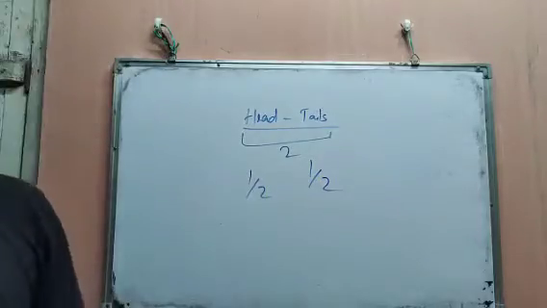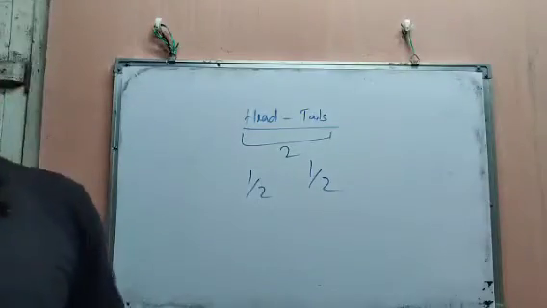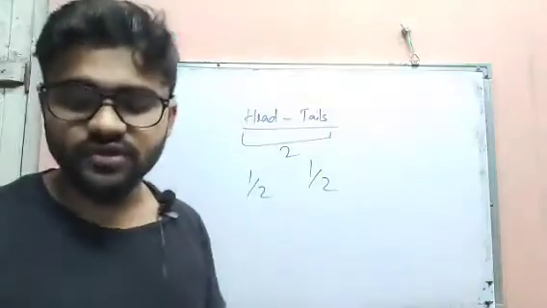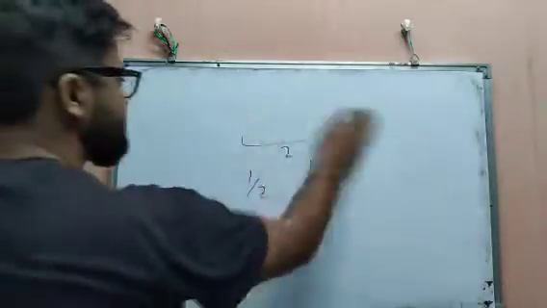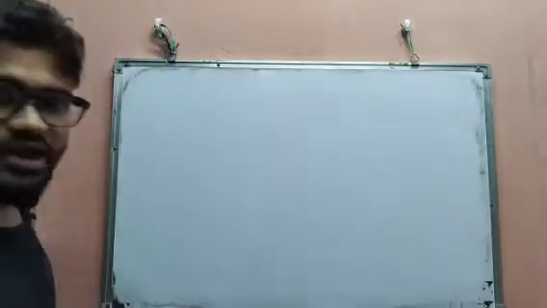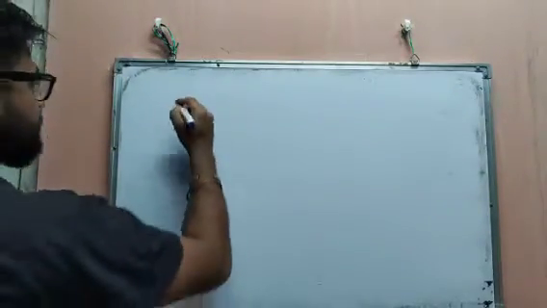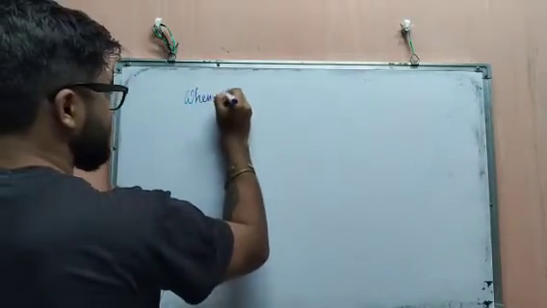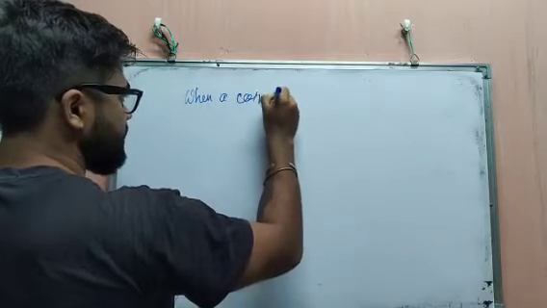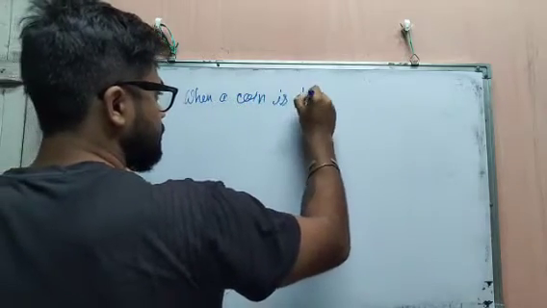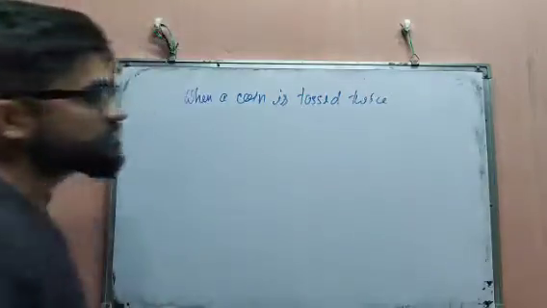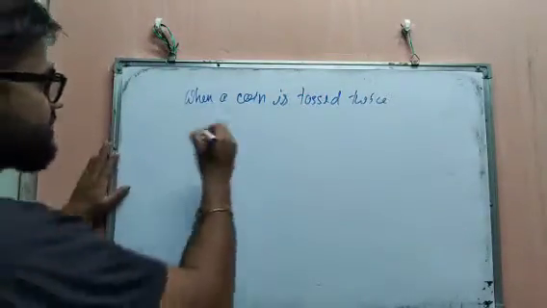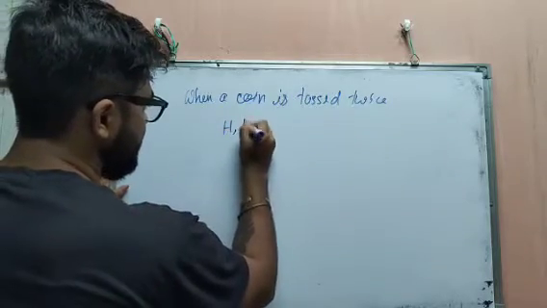Okay. Now this time it is said, if a coin is thrown twice, that means when you throw a coin 2 times, then what are the possible outcomes? See here, when a coin is tossed twice, the first outcome may be head, head.